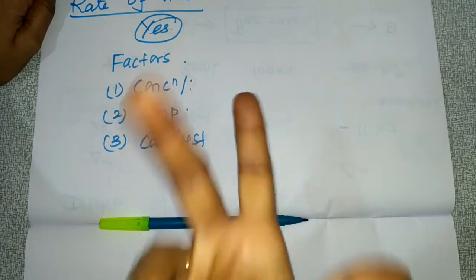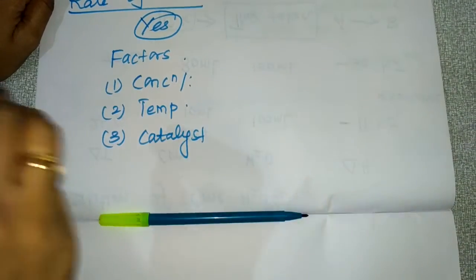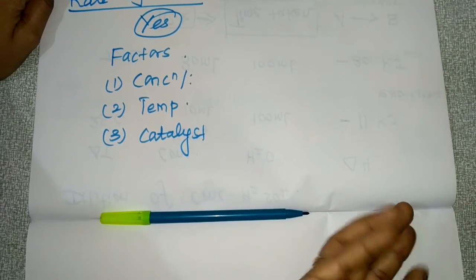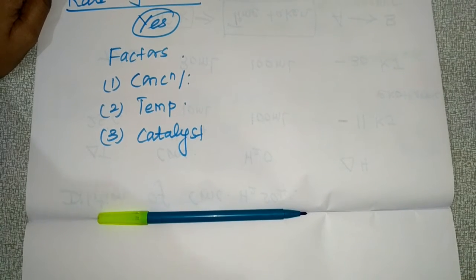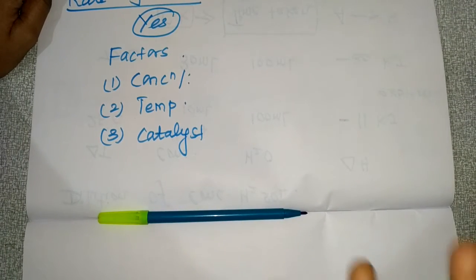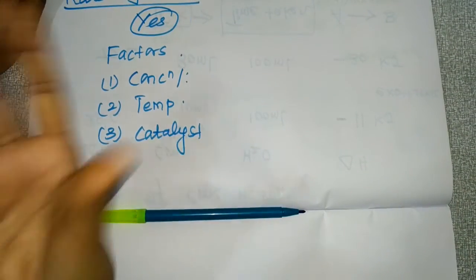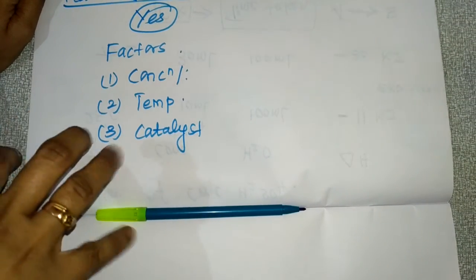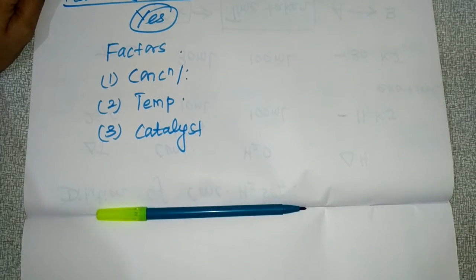If you increase the temperature, the rate of reaction also increases, and a catalyst also will increase the rate of the reaction. Suppose the reaction is going very fast and you want to control that, you can control it with concentration, temperature, and even a catalyst. Clear? In this way you can control the rate of the reaction.